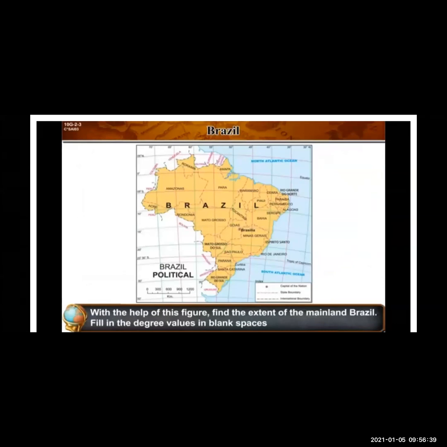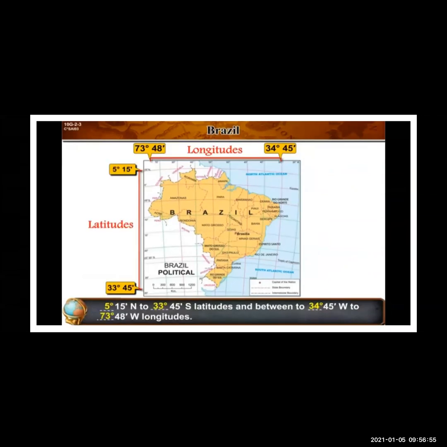Now, as we have seen towards India, which countries and water bodies were there. So we will see Brazil. With the help of the figure, find the extent of mainland Brazil, and fill in the degrees and values in the blank. Now see again the latitudes: 5 degrees 15 minutes north to 33 degrees 45 minutes south.